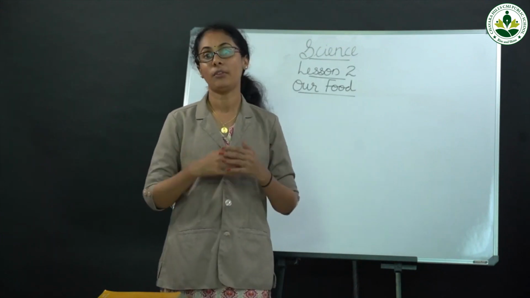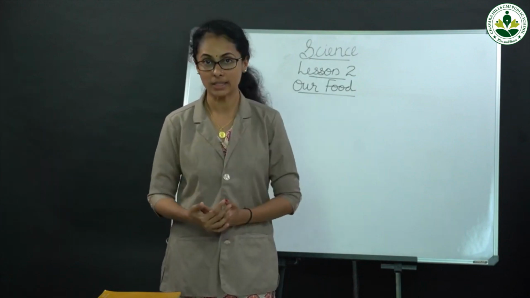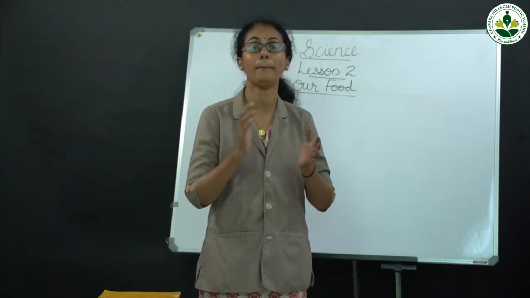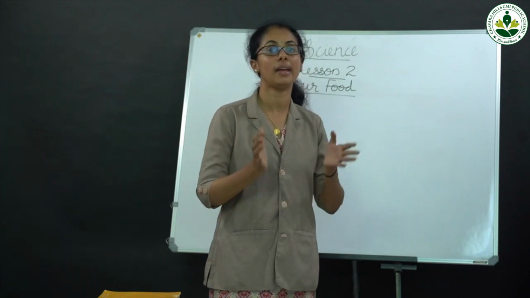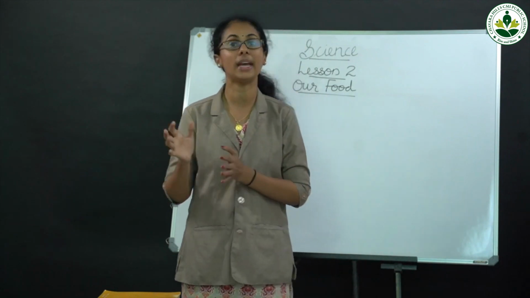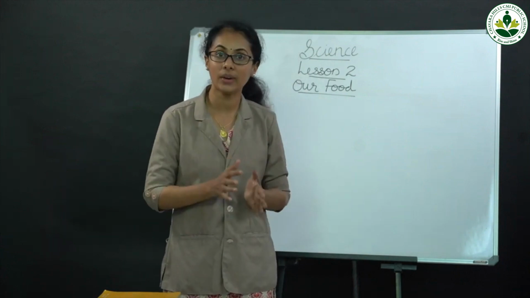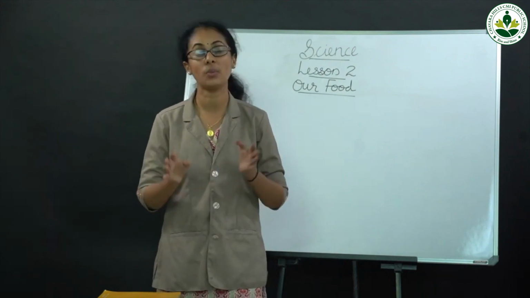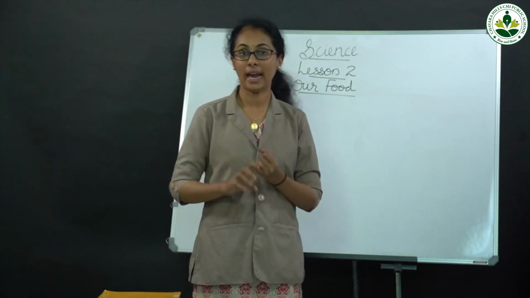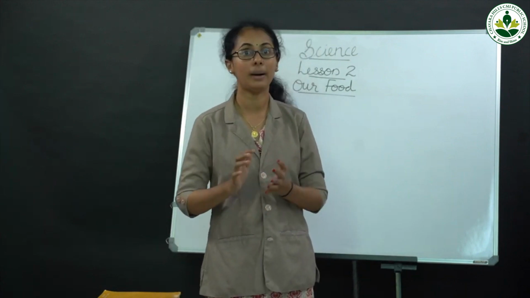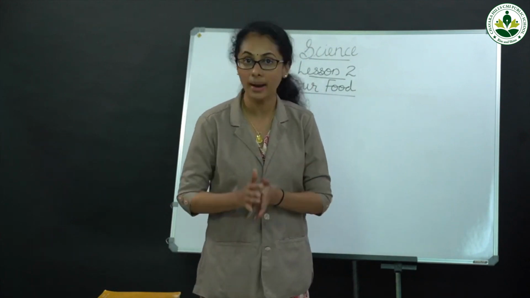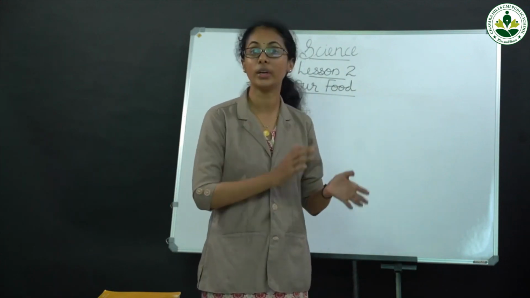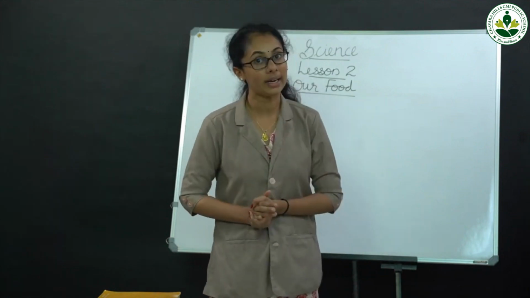We get food from plants and animals. We get different kinds of food from plants and animals. Some food items we get from plants, examples are vegetables and fruits. Egg, meat, milk, butter, that type of food items we get from animals. So food is a basic need of all living things, and it gives us energy to work and play.